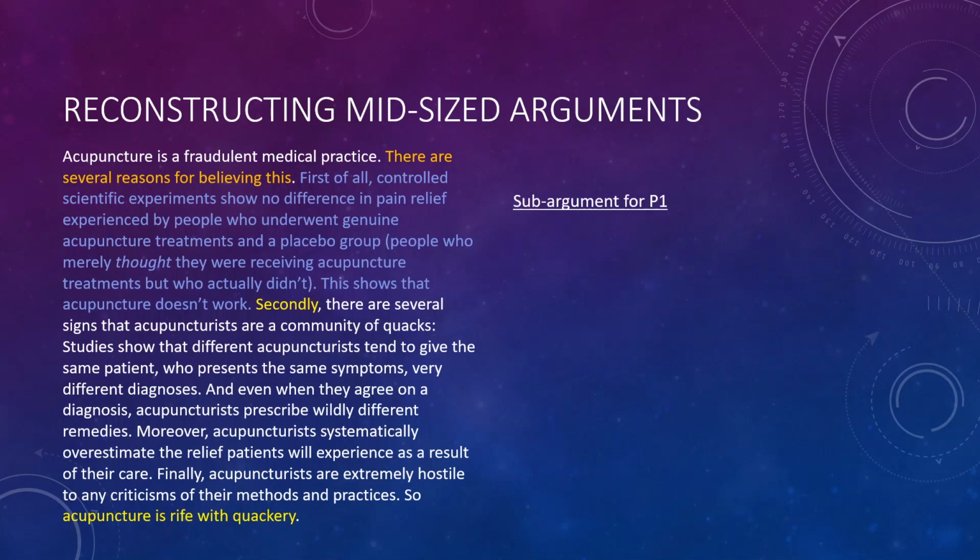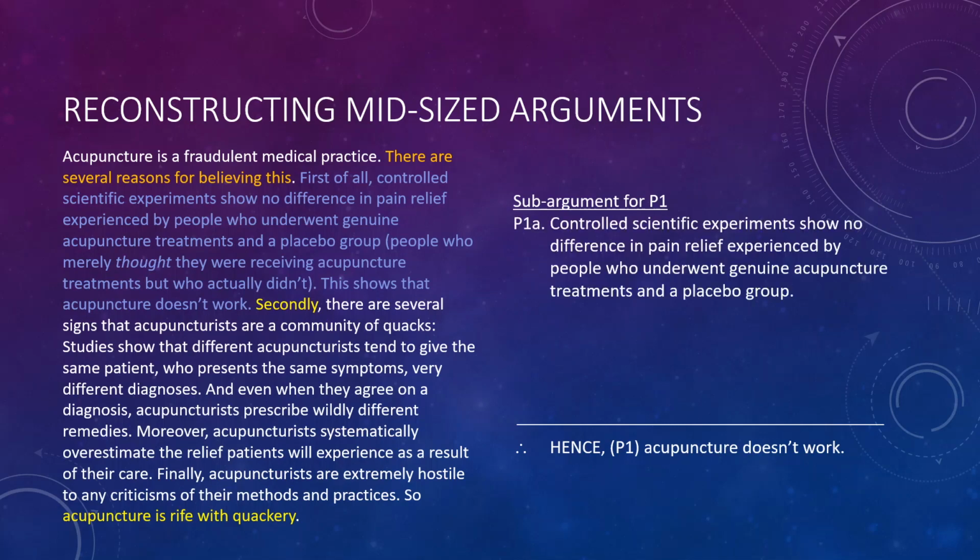The way to do it is by presenting a sub-argument for premise one. So again, premise one is the claim that acupuncture doesn't work. And if we look at the text, we see the claim, I'm calling it P1A, controlled scientific experiments show no difference in pain relief experienced by people who underwent genuine acupuncture treatments and a placebo group.